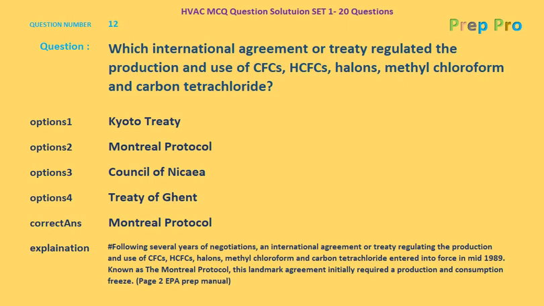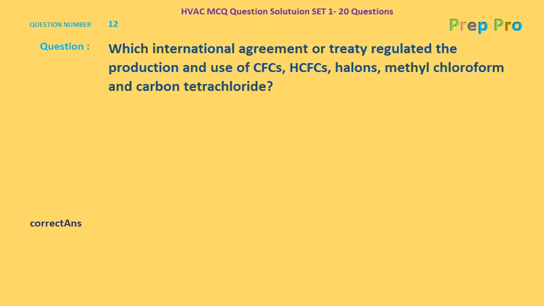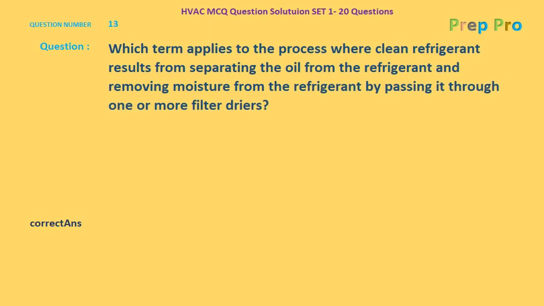And the explanation is, following several years of negotiations, an international agreement or treaty regulating the production and use of CFCs, HCFCs, halogens, methyl chloroform, and carbon tetrachloride entered into force in mid-1989, known as the Montreal Protocol. This landmark agreement initially required a production and consumption freeze. Page number 2, EPA Prep Manual. Let's go to the next question, question number 13.